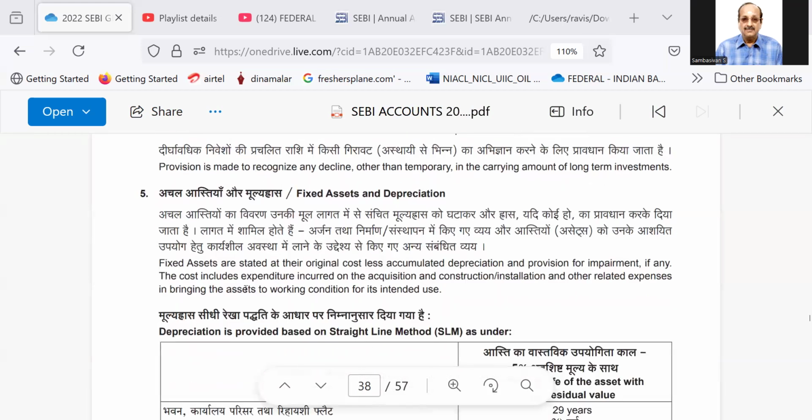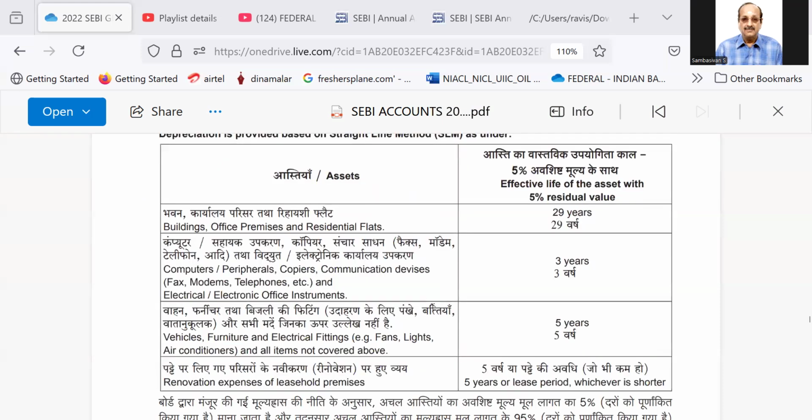Next one, fixed assets are stated at their original cost, less accumulated depreciation and provision for impairment, if any. The cost includes expenditure incurred on the acquisition and construction or installation and other related expenses in bringing the assets to working condition for its intended use.